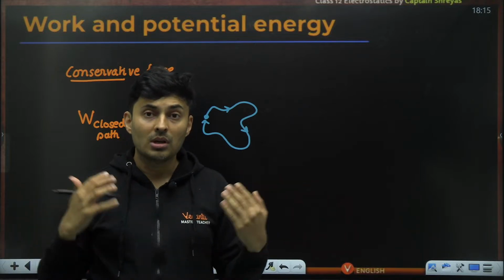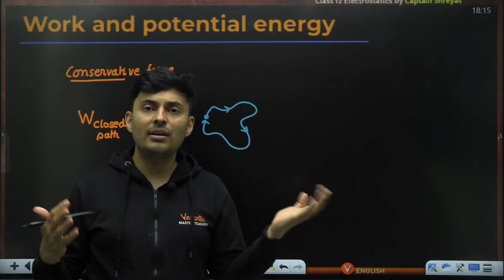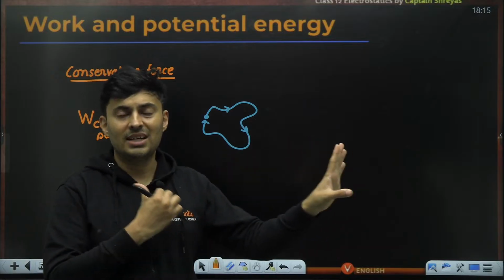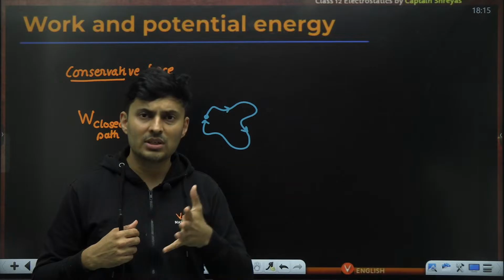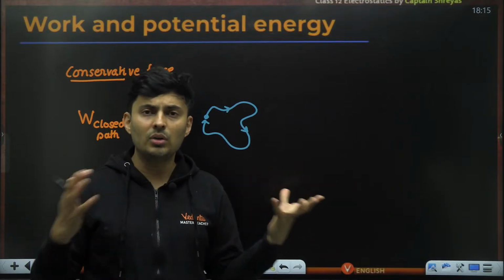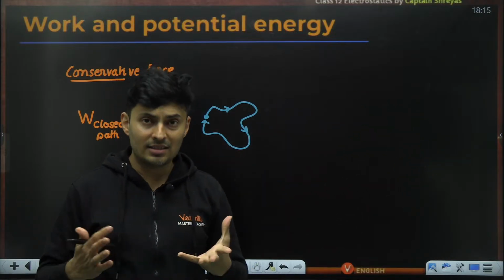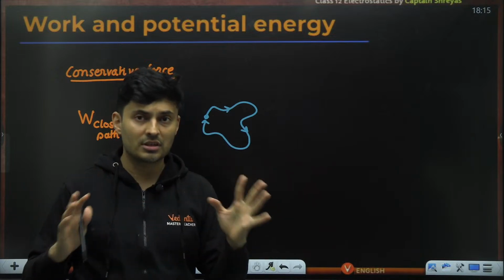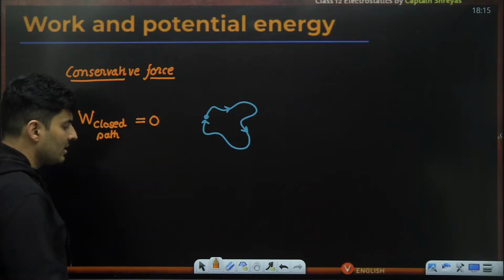Total work done zero. But forces like friction, normal, etc., they might not end up doing zero work. If I push a box here, the friction might suck out all the energy, will do negative work. If I push the box back to its original state, again the friction will end up doing negative work only. So it will not do zero work just because I have brought the box back to the same place. Some forces simply don't. So those forces which do total zero work are called conservative forces.